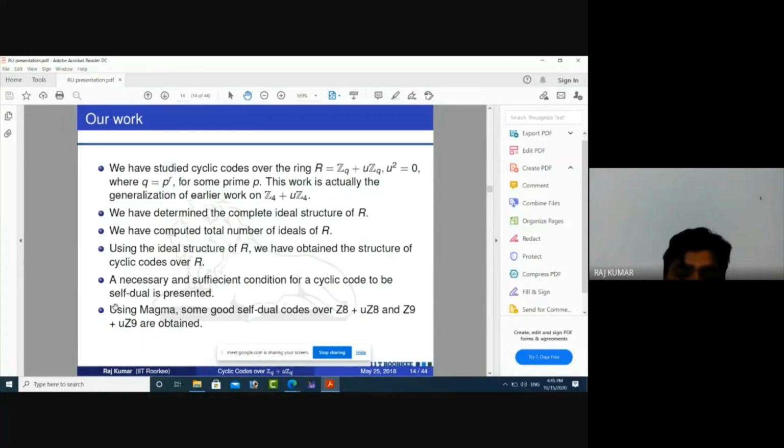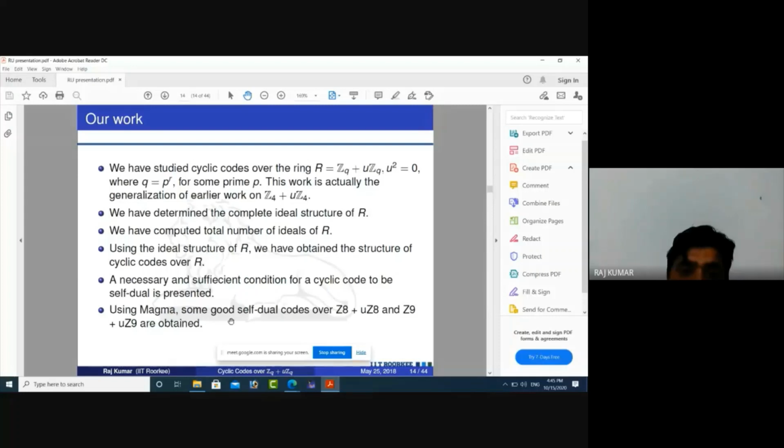Magma is a very important software, also available online freely. If anyone is interested, they can learn Magma and do any calculation related to algebra in it.